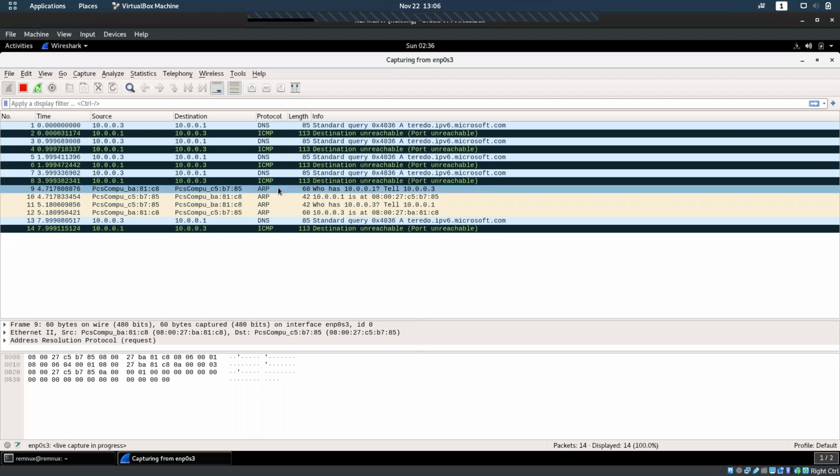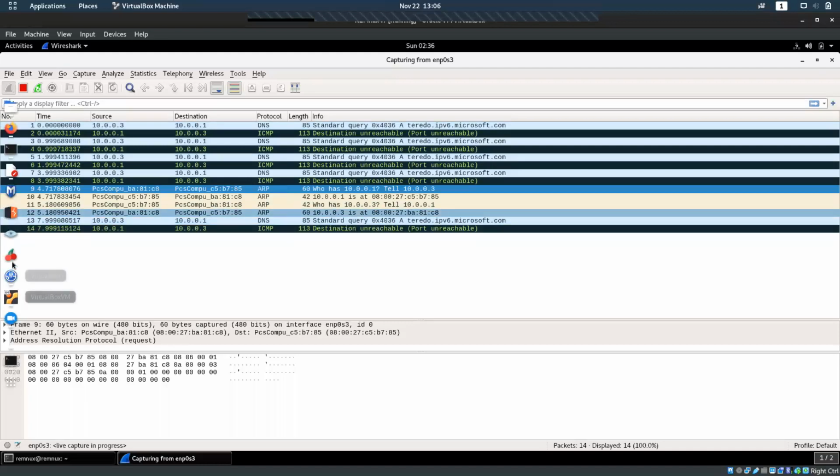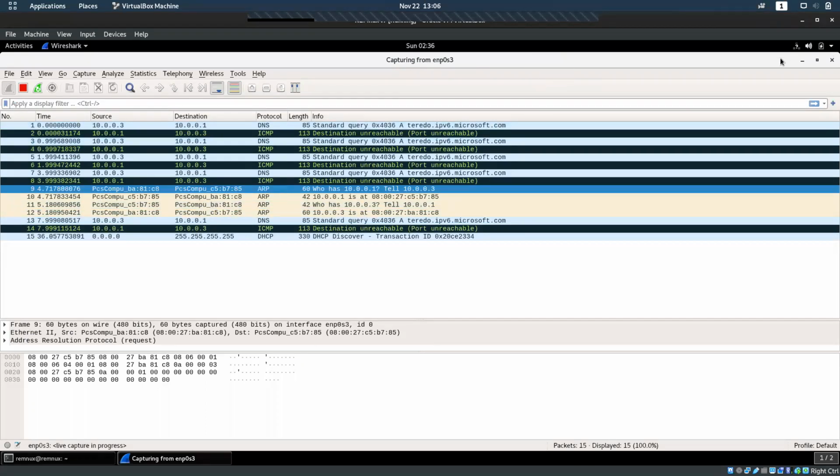There's an ARP request asking who has 10.0.0.1. So basically, these are the packets captured from 10.0.0.3 to 10.0.0.1. Before doing anything, we have to check whether it is working or not, because without connectivity, we won't be able to test this.